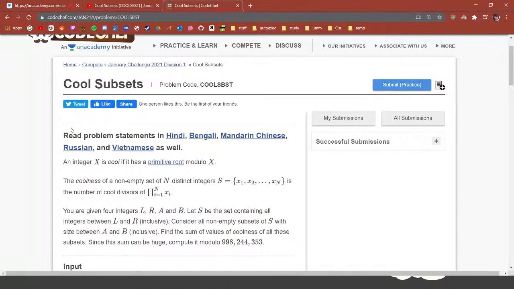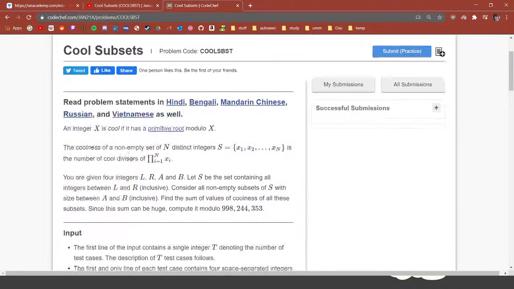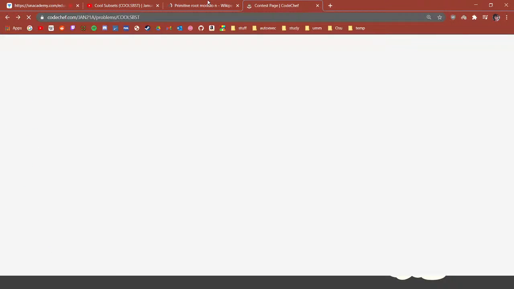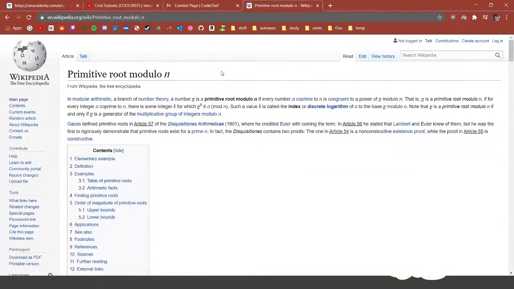So in this problem, an integer x is cool if it has a primitive root modulo x, right? This first line already imposes a great kind of knowledge that you have to have before you even start to attempt this problem. So an integer x is cool if it has a primitive root modulo x. What is a primitive root? What is modulo x? These are things that you have to know before coming to this contest.